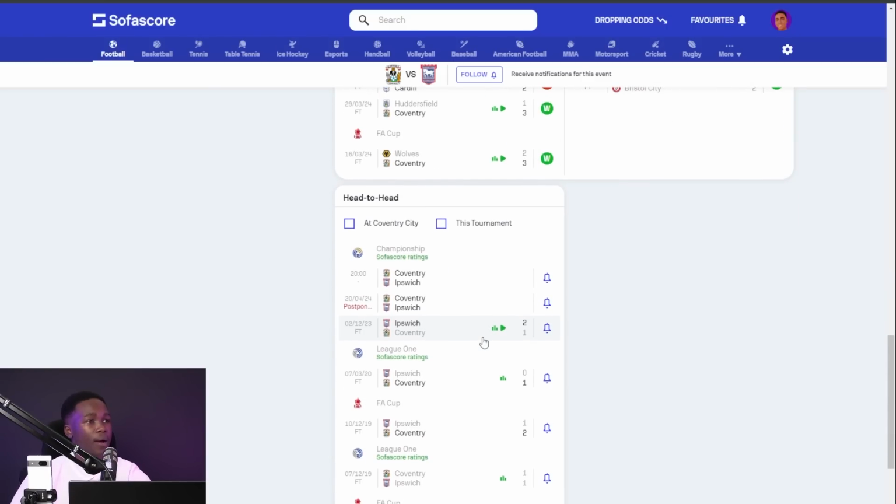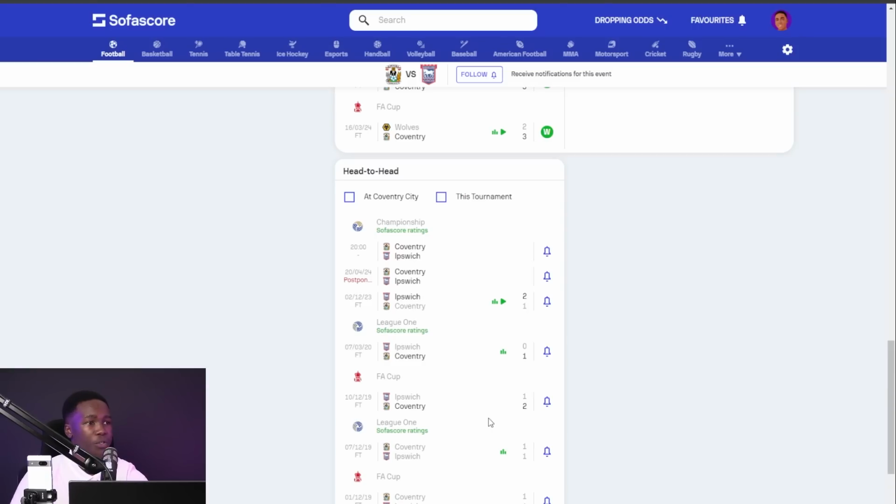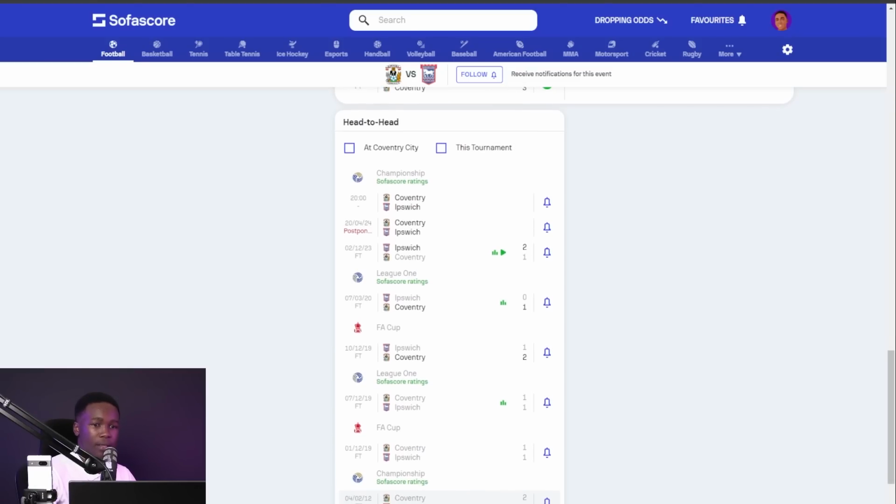These are the last games between these two teams. 2-1, 0-1, 1-2, 1-1, 1-1, 2-3. The 1-1 draw is really common between these two teams, okay? And that one goes back to 2012, so we're not going to be factoring that in. So I think you can now see it. This is the 2012 I'm talking about. Yeah. So let us go back to the last 3 games because those are a bit more recent.